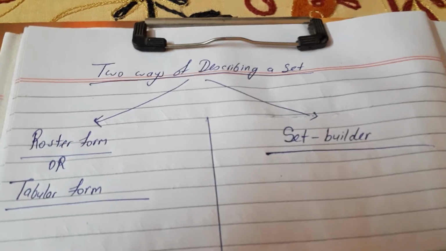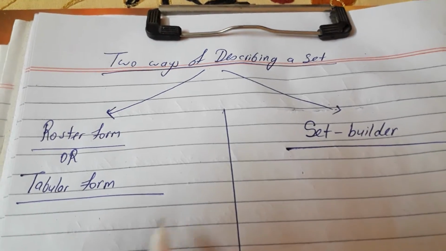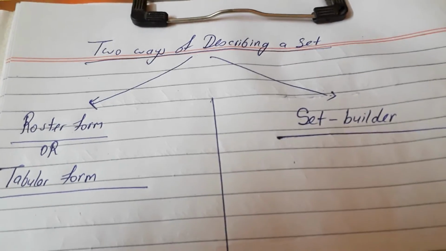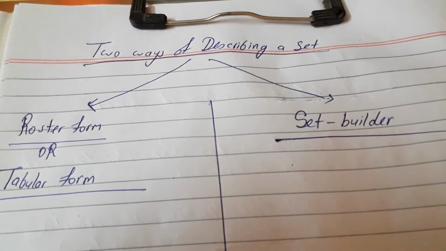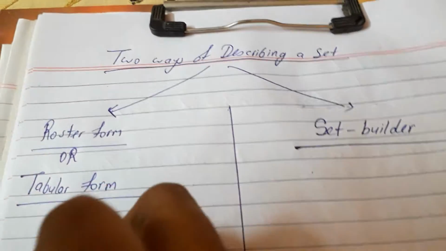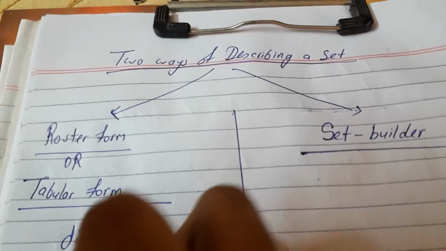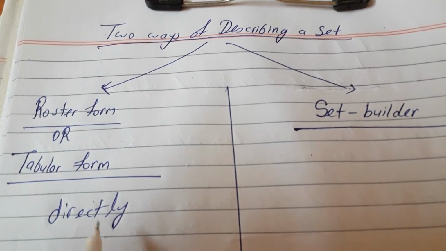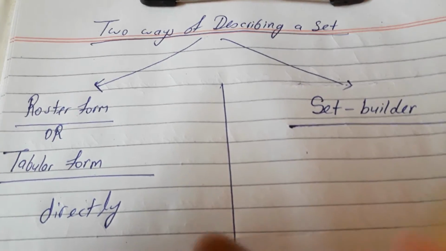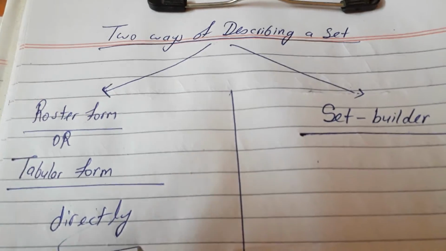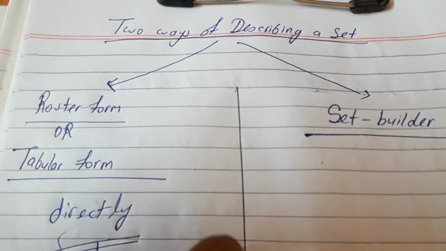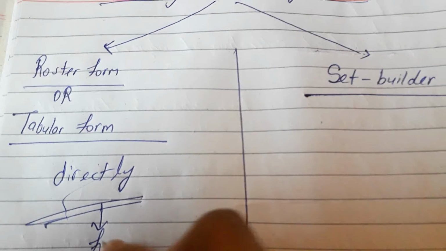Both are similar ways, but the main thing is, in roster form you can represent a set directly. You can write the elements of the set directly, in figures.